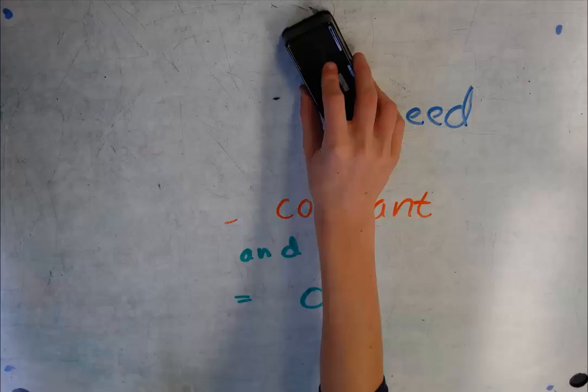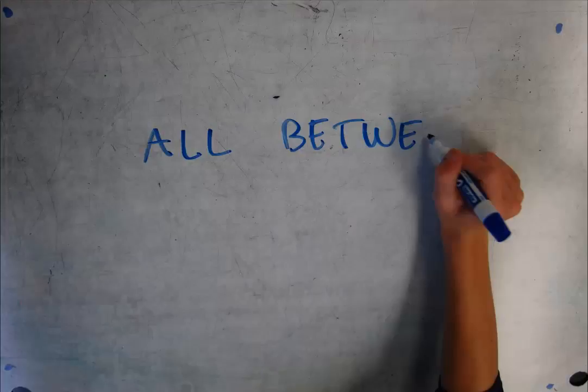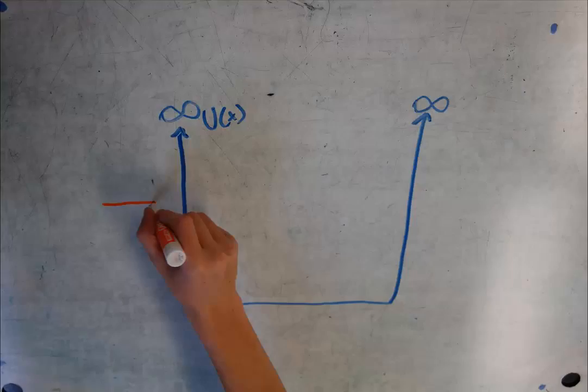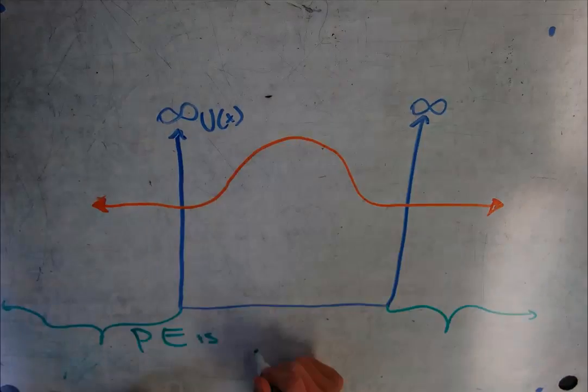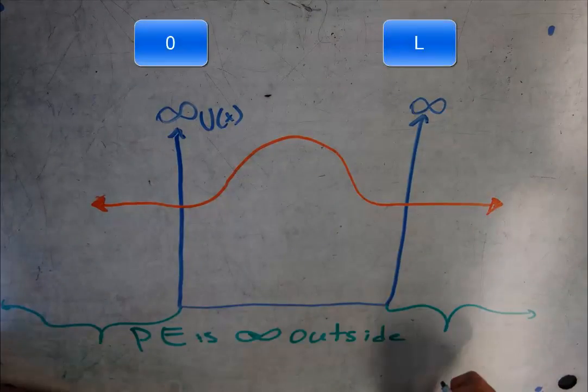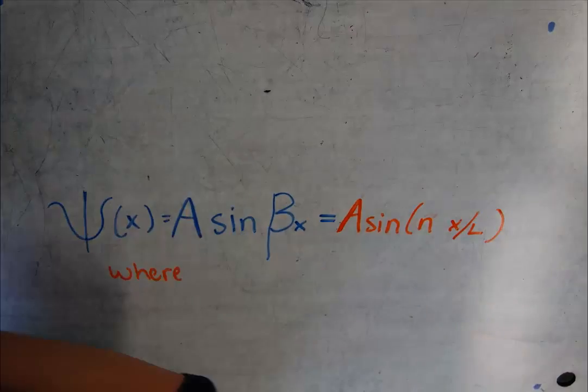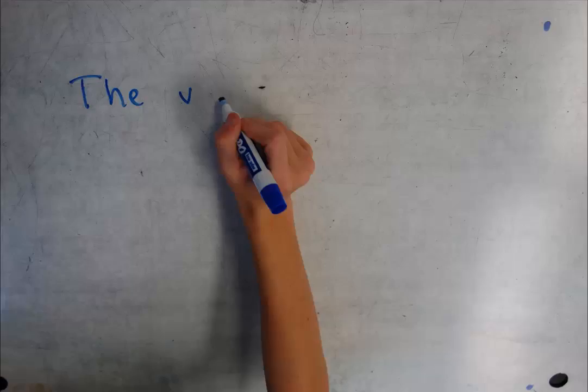The dimensions of the box are x equals 0 and x equals L, and the particle moves freely with constant speed and kinetic energy between 0 and L. The particle will always turn at 0 and L regardless of kinetic energy. The potential energy is always 0 inside the box and is infinite outside of the box. The infinite potential energy is what we need to solve Schrödinger's equation.